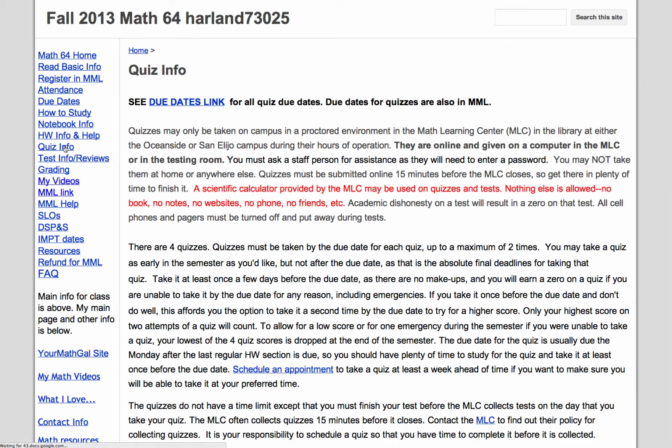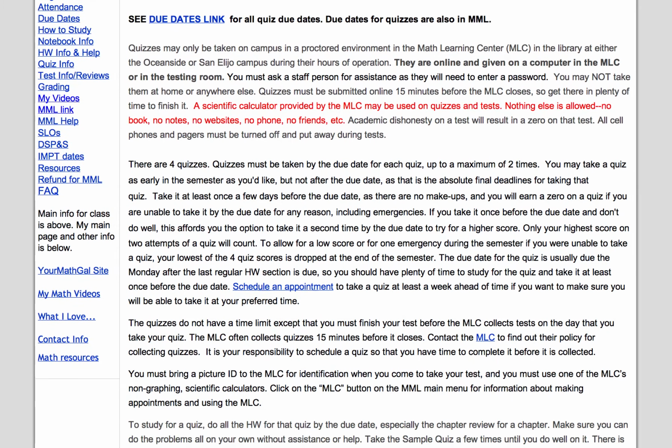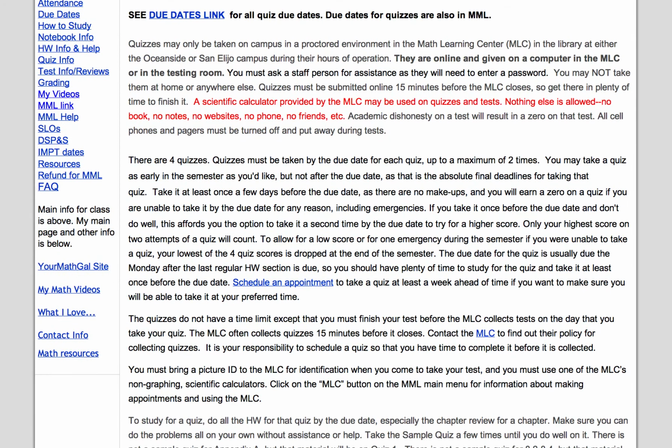Quiz info. The due dates for all the quizzes are in the due dates link. You can use a scientific calculator on the quizzes. It's good to make an appointment if you want to make sure that you have a computer waiting for you. There are 4 quizzes. I do throw out the, do I throw out the lowest one? I can't remember. Only the highest score out of 2 attempts will count.